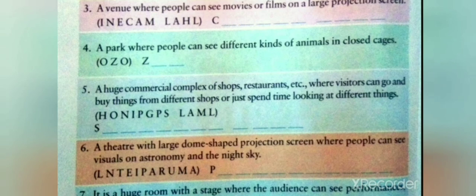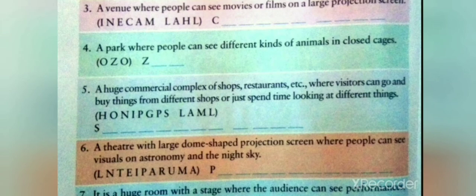Number 5. A huge commercial complex of shops, restaurants, etc. where visitors can go and buy things from different shops or just spend time looking at different things. It is shopping mall. We will write in the space given shopping mall. S-H-O-P-P-I-N-G-M-A-L-L. Shopping mall.